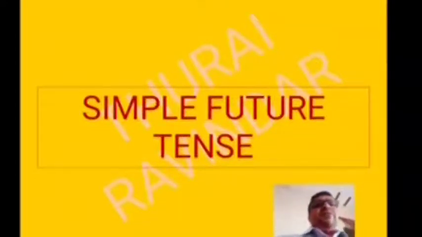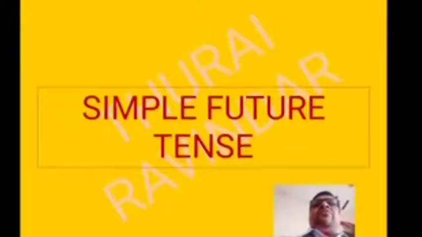Not only that, sometimes we talk about a decision or plan made for the future. However, we use be going to plus verb to form the verbs. For example, I am going to Warangal next year.